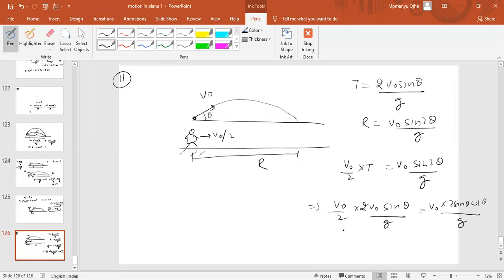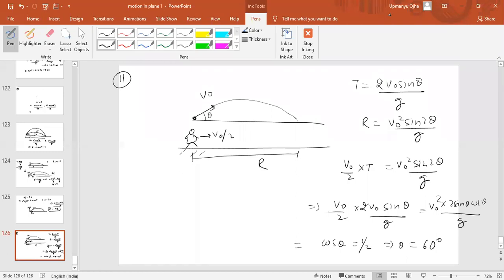So v naught gets canceled out. Fine. So we get speed into time, 2 v naught, and this would be v naught square. The range would be v naught square by 2 sine theta. So v naught square will get canceled out. We are getting cos theta is equal to half. Therefore, theta is equal to 60 degrees. So if we throw the object at an angle of 60 degrees, the person will catch the ball.